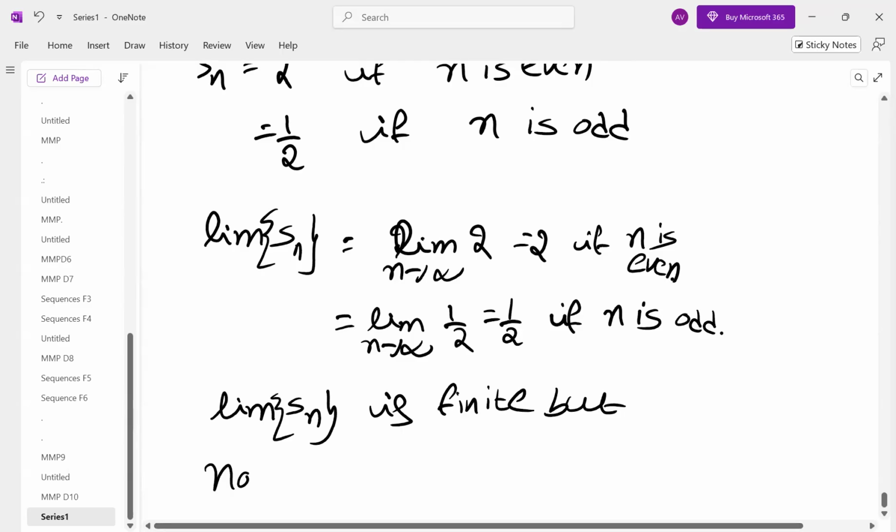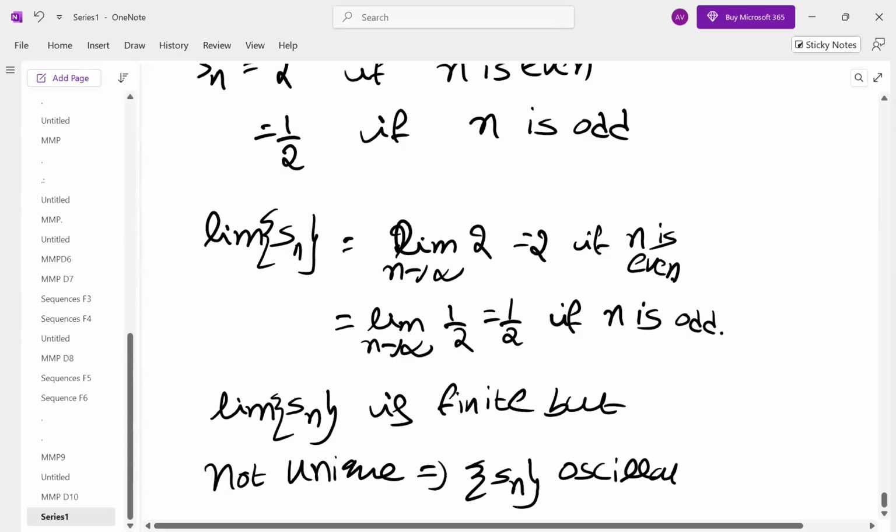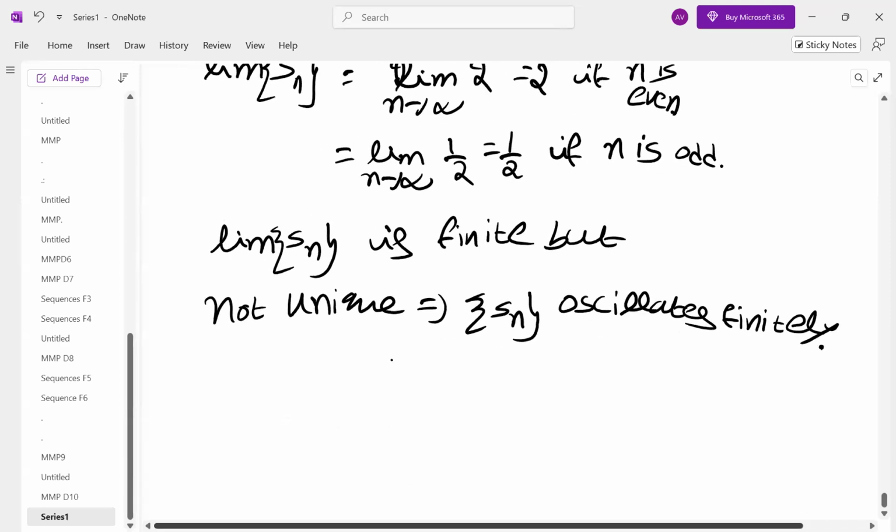So it oscillates finitely. Therefore, sequence Sn oscillates finitely. So is it convergent? No, ma'am, not convergent.